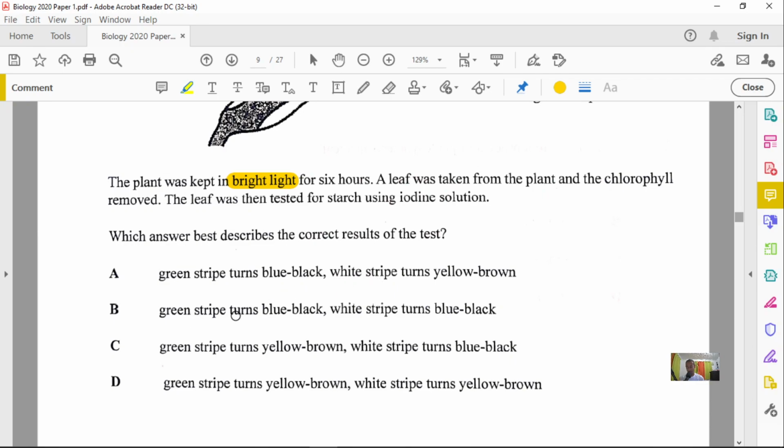Option B, let's check through them to make sure that we are answering it correctly. So here it said that green stripe turns blue-black, it is true. White stripe turns blue-black, it is not true. Green stripe turns yellow-brown, white stripe turns blue-black, not true. So definitely we can just stop there because we know definitely our answer here is option A. Okay. Now let's go into now question number 22.